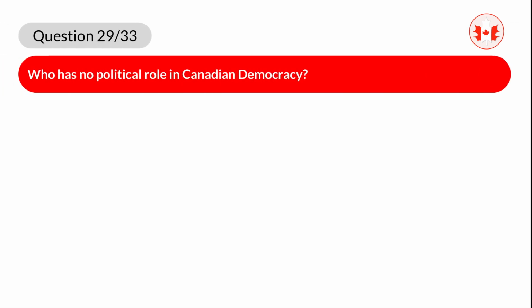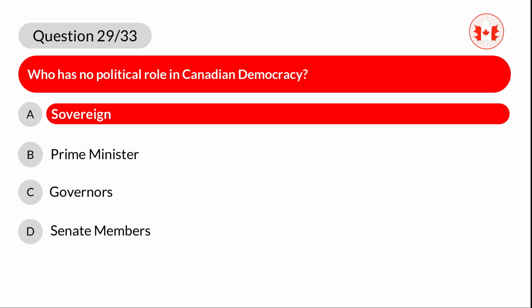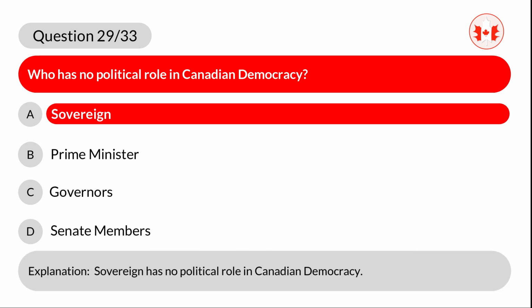Question 29. Who has no political role in Canadian democracy? A. Sovereign. B. Prime Minister. C. Governors. D. Senate members. Correct answer is A. Sovereign. Explanation. Sovereign has no political role in Canadian democracy.